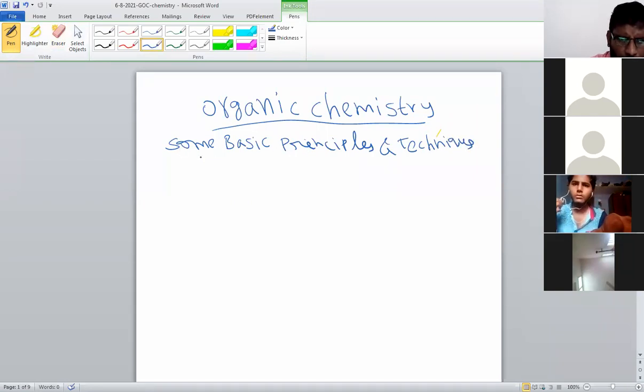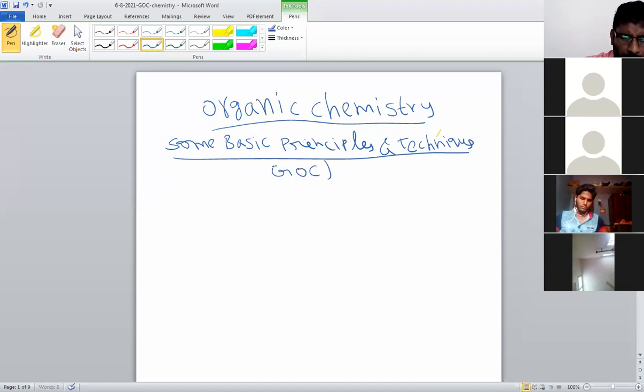So this is the actual chapter name in our textbook. In many books it is simply denoted with GOC, which means General Organic Chemistry. We are starting organic chemistry, students. The chapter name is some basic principles and techniques, also called GOC. GOC means General Organic Chemistry.